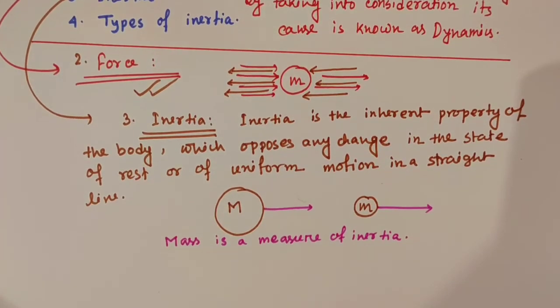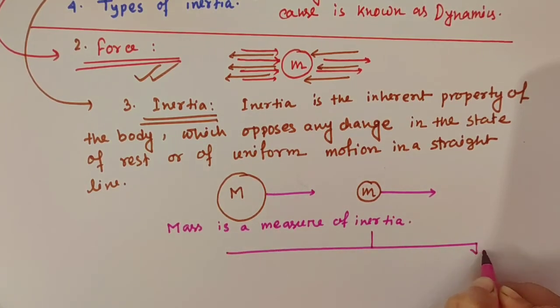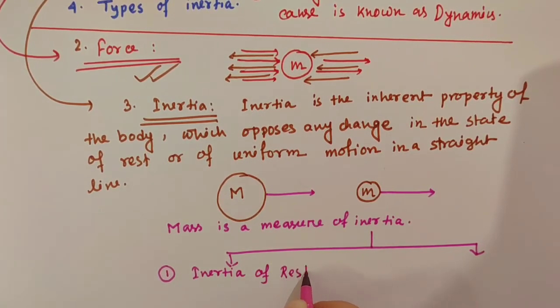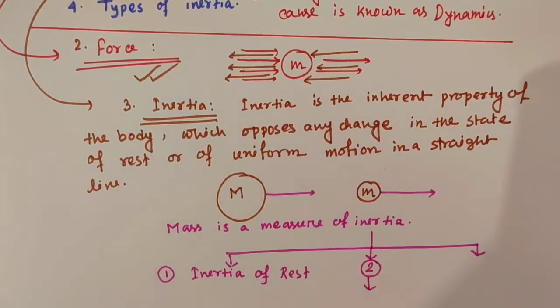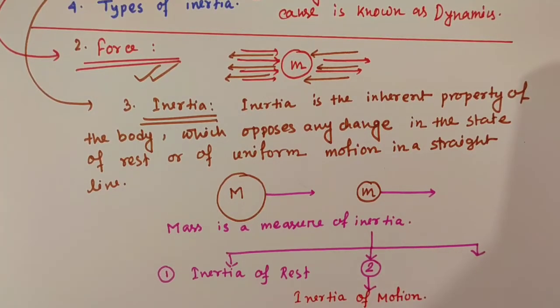Now, there are three types of inertia. Number one is inertia of rest. Number two is inertia of motion.